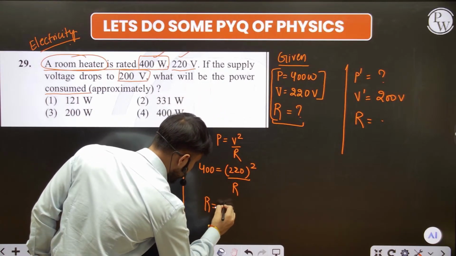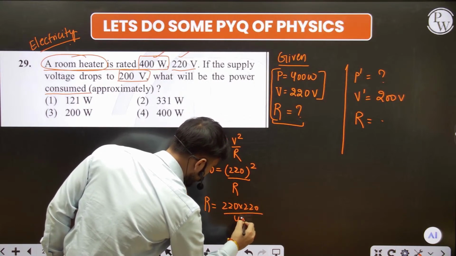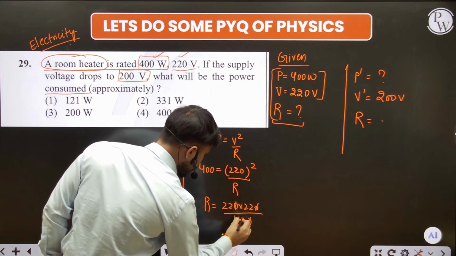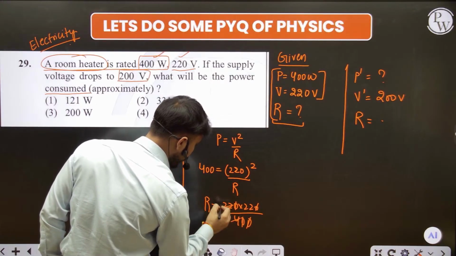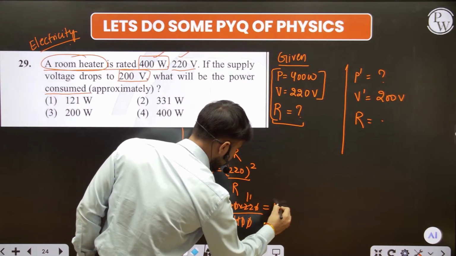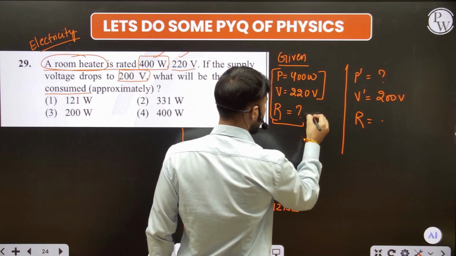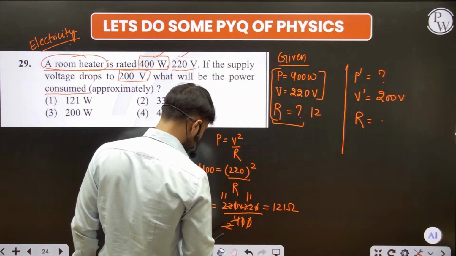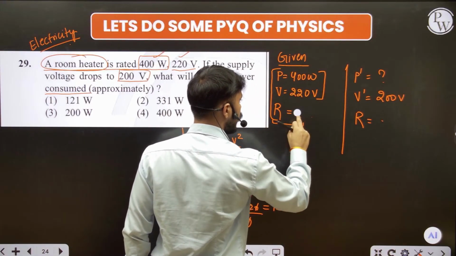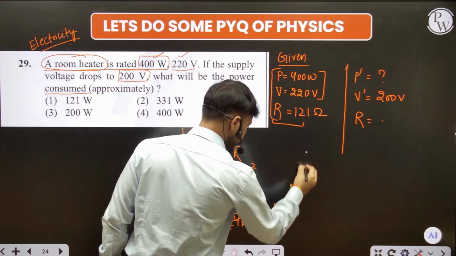So the resistance is equal to 220 into 220 divided by 400. Zero cut, zero cut, and after cutting, on the table of 2, it is 11, the 2 on the table of 11. So the answer becomes 121 ohm. This is the resistance of the heater. So the resistance of the heater is what? 121 ohm. Fine, sir. Very well, sir.